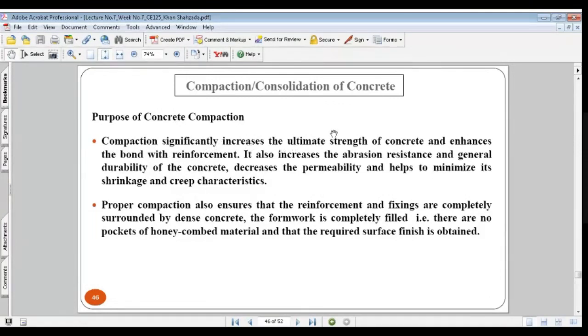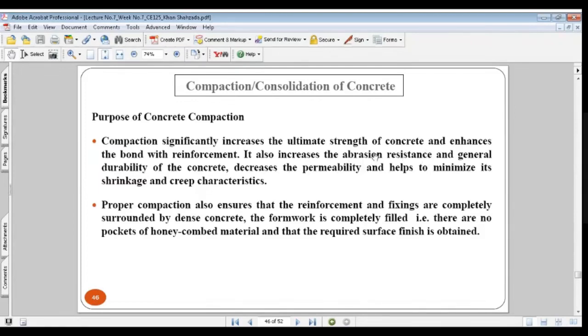As I told you, when you are doing the compaction, you are getting dense concrete, so you are increasing the strength of the concrete and enhancing the bond with reinforcement. And with the help of this compaction, you are increasing the bond between the steel reinforcement, embedded items, and concrete. It also increases the abrasion resistance.